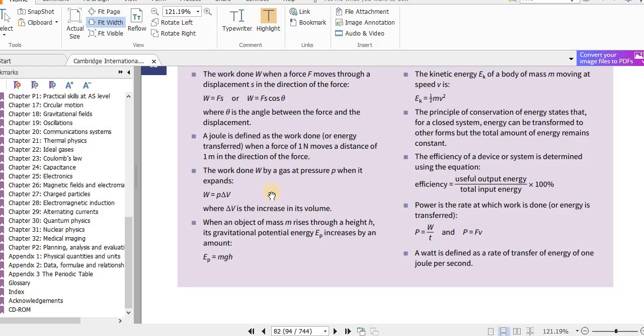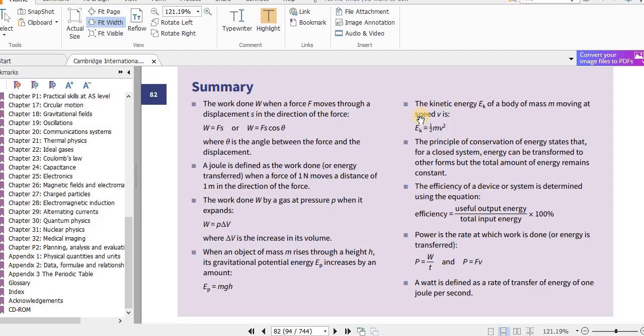If the gas is expanding, work is done by the gas. If the gas is contracting, work is done on the gas. Then the equation for gravitational potential energy, equation for kinetic energy. Kinetic energy is also called movement energy. So an object should have a mass and it should be moving for it to have kinetic energy. We saw the principle of conservation of energy.